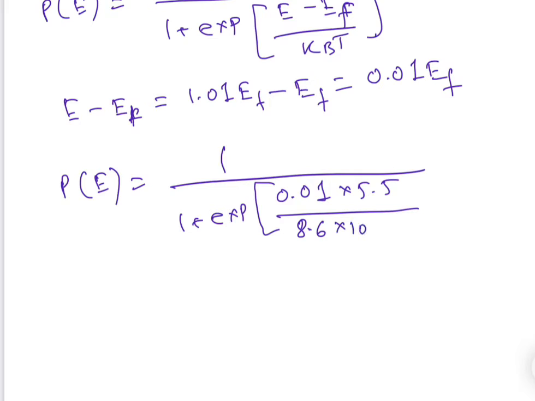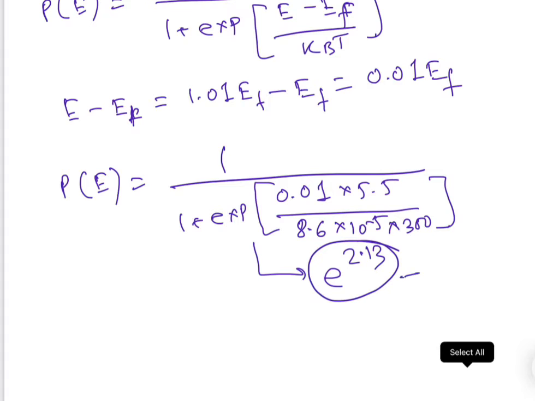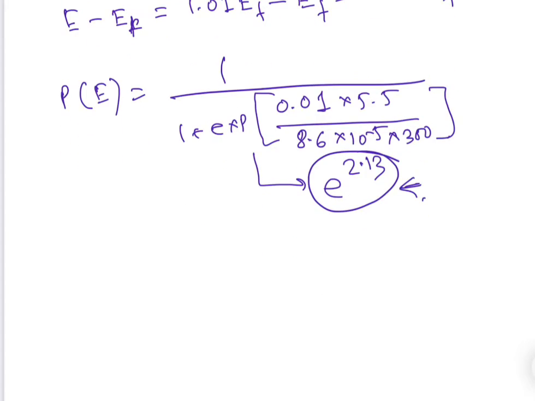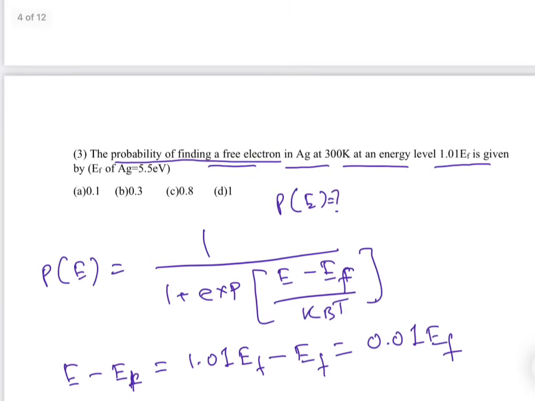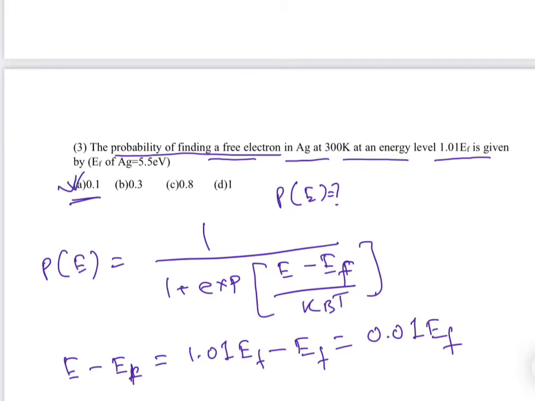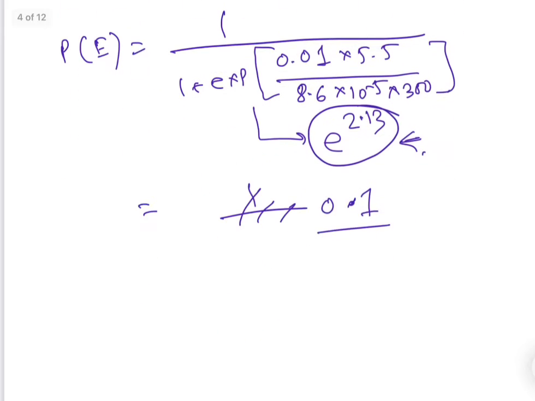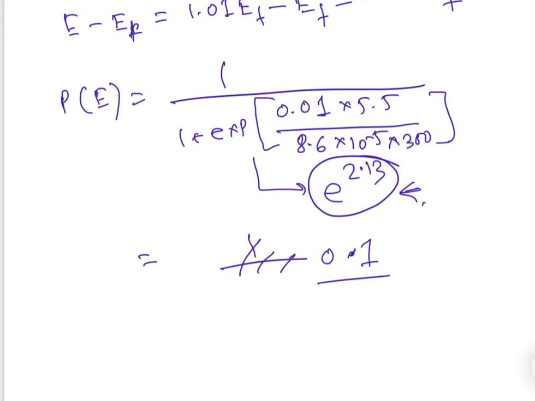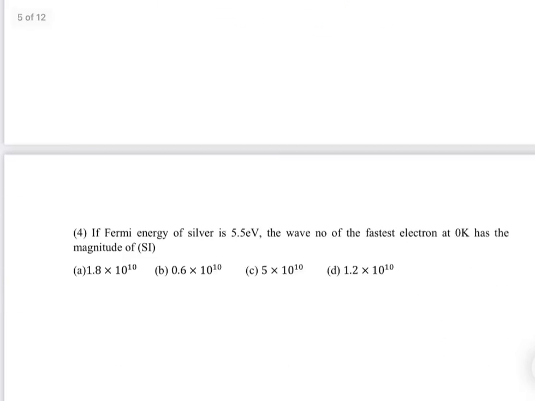It is given most of the time, but still for ease of solution. Ultimately it will come like e to the power 2.13. I have calculated it already, so it will come to 0.1. So we have it in A. If it is in percentage, then we will simply multiply it by 100. Easy. So we will go to number 4.